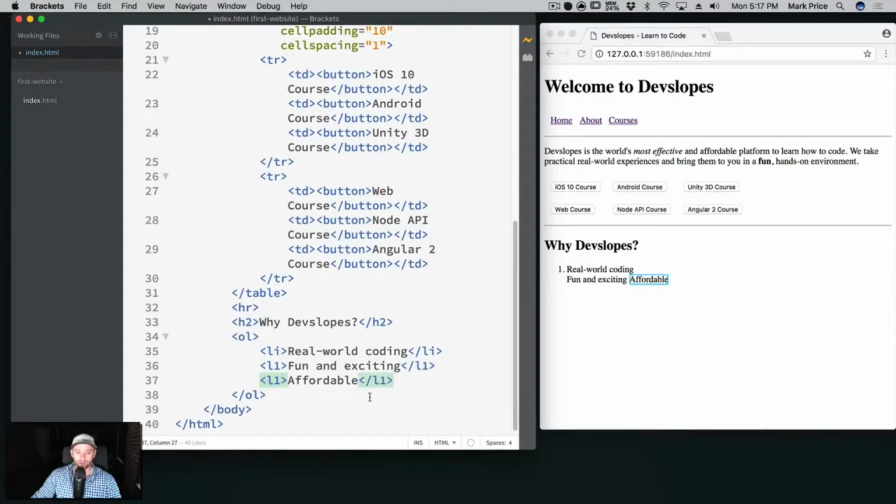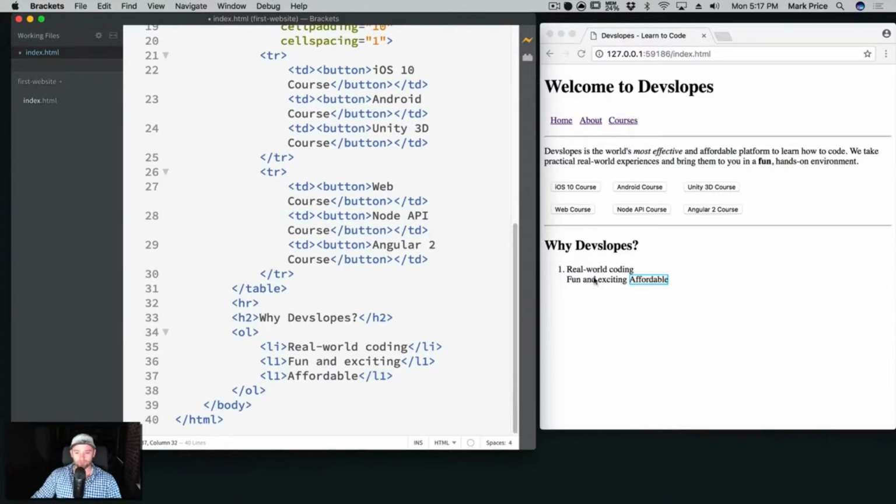Although I feel like I broke something. Fun and exciting, affordable. Oh, I put a number 1 here. That should be an L and an I. And this is also number 1. Wow, what did I do with these number 1s here? Okay, I'm tripping out. Okay, there we go. So list items, boom, boom, and boom. I like that a lot.